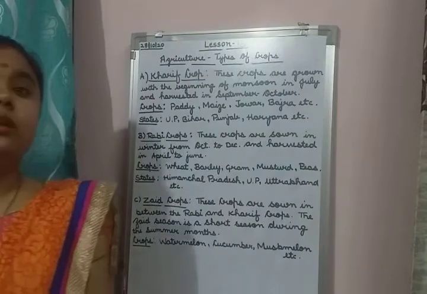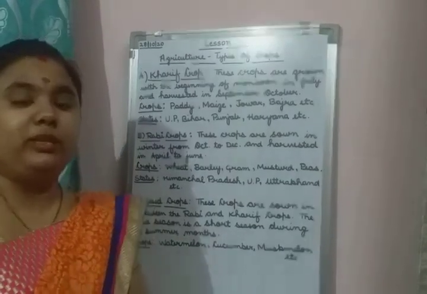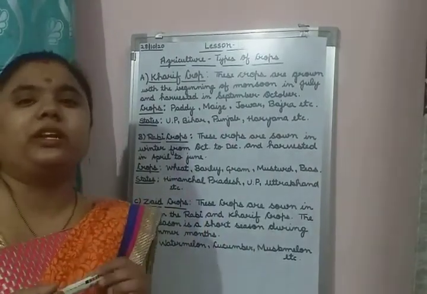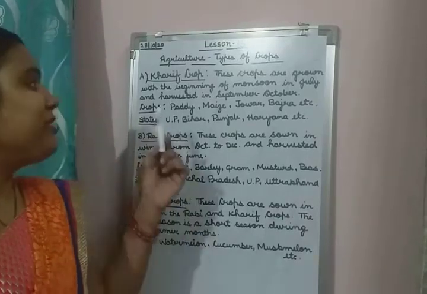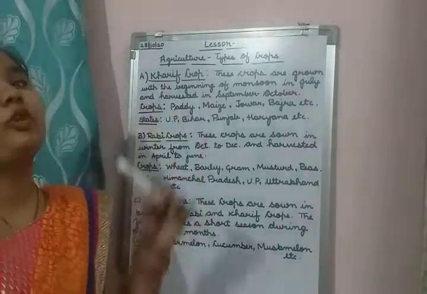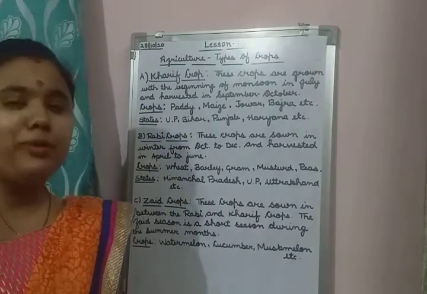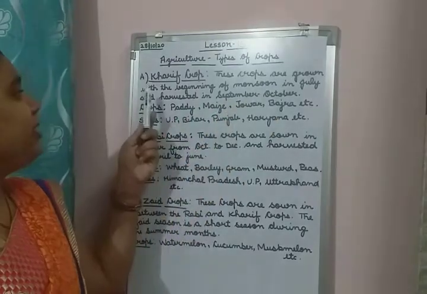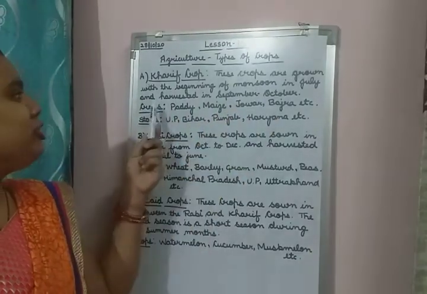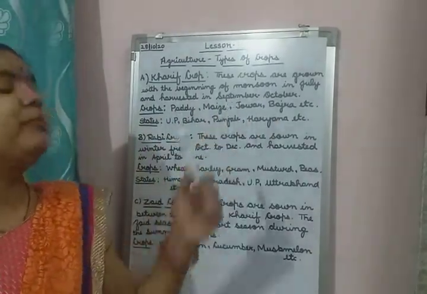Now children, now we will study about these three types of crops which are divided according to the seasons. Okay, so our first type of crop is Kharif crop. These crops are grown with the beginning of monsoon in July and harvested in September, October.